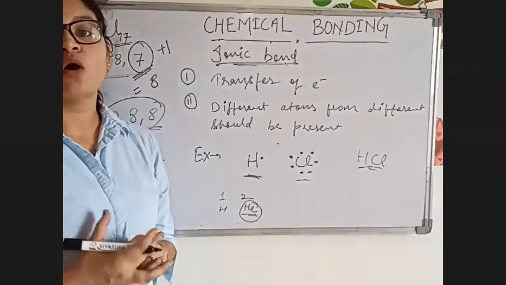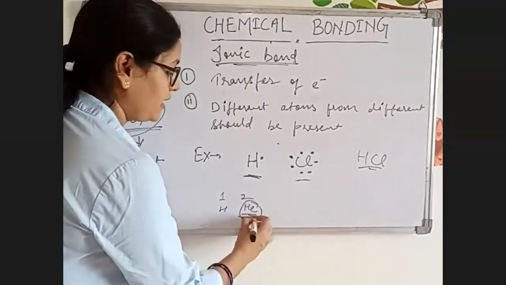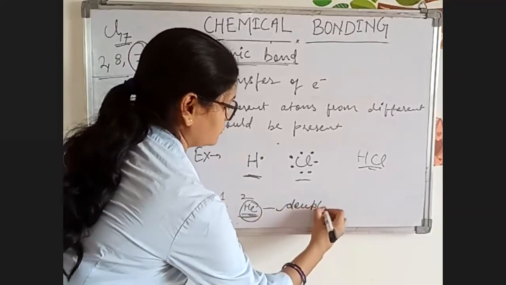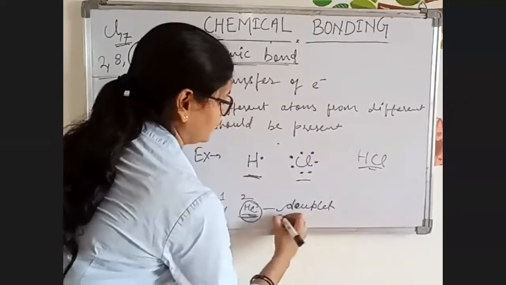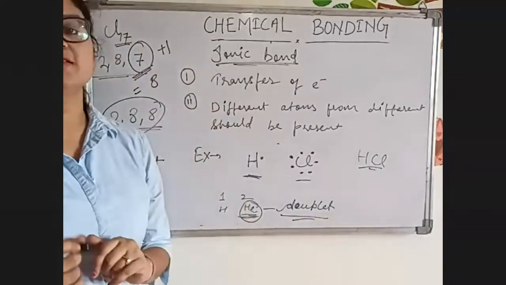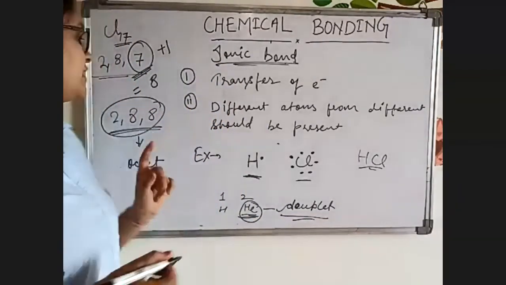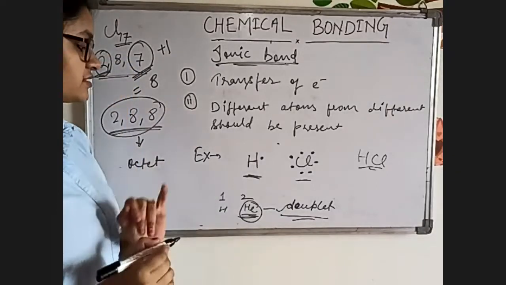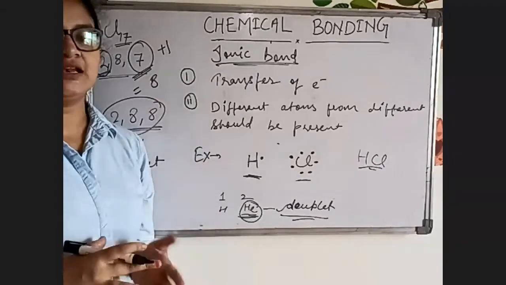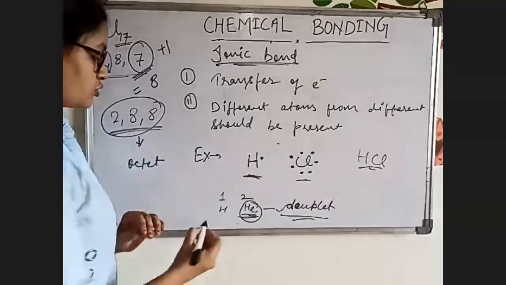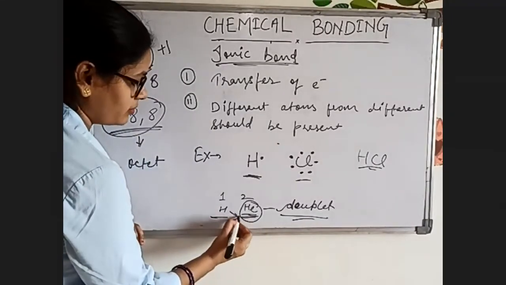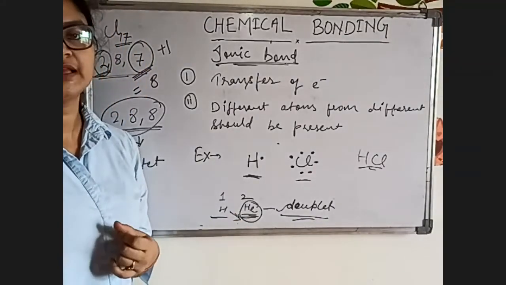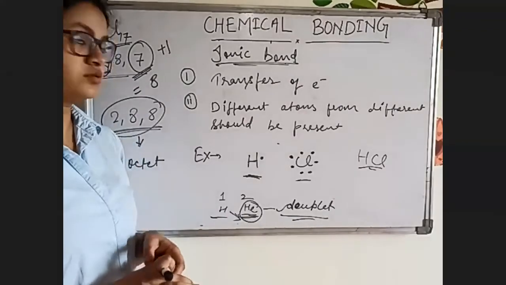Helium is a noble gas because it has a complete duplet, meaning the first shell requires 2 electrons. So helium is stable. To attain the nearest noble gas configuration, how many electrons does hydrogen need? One electron.